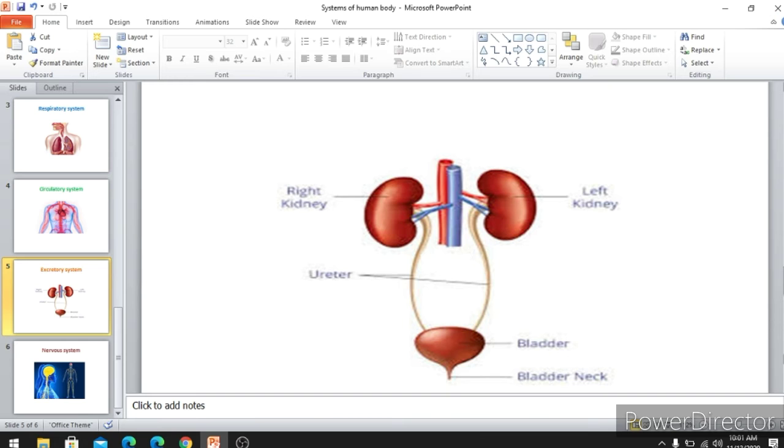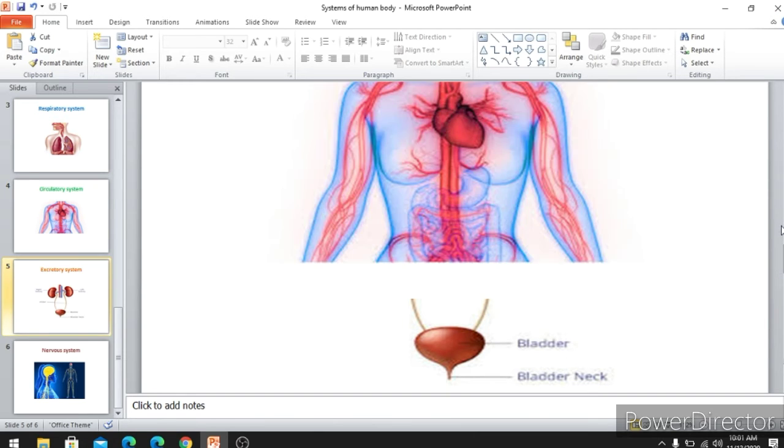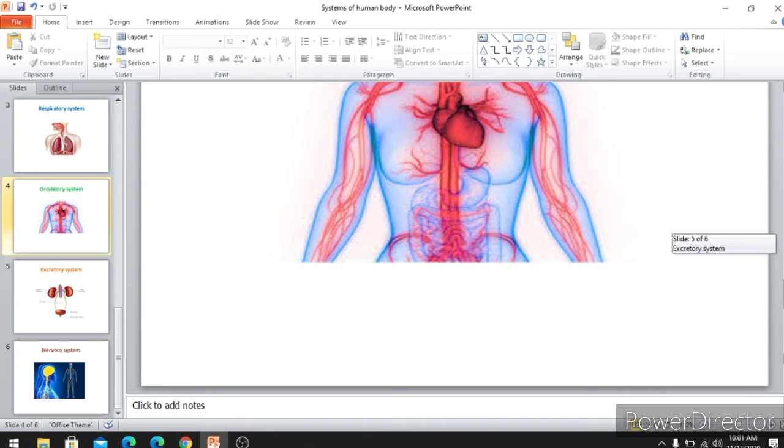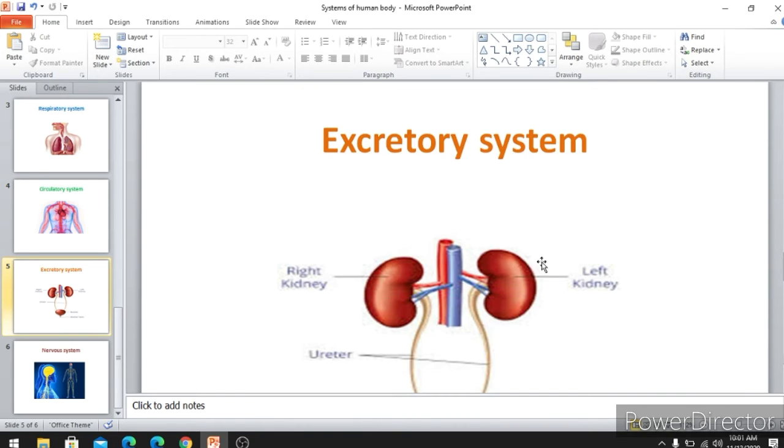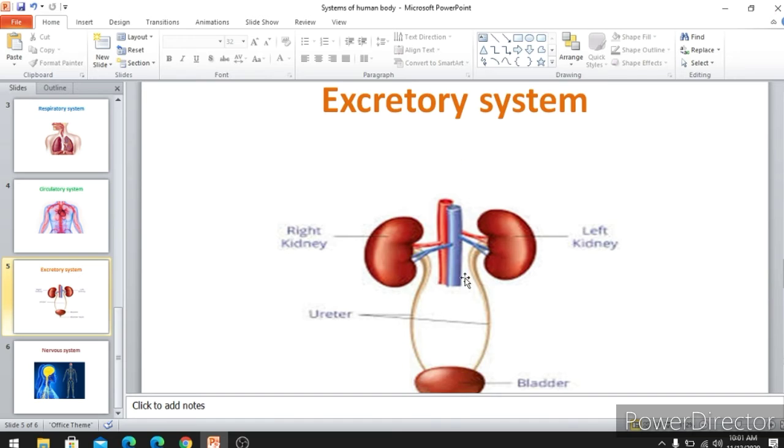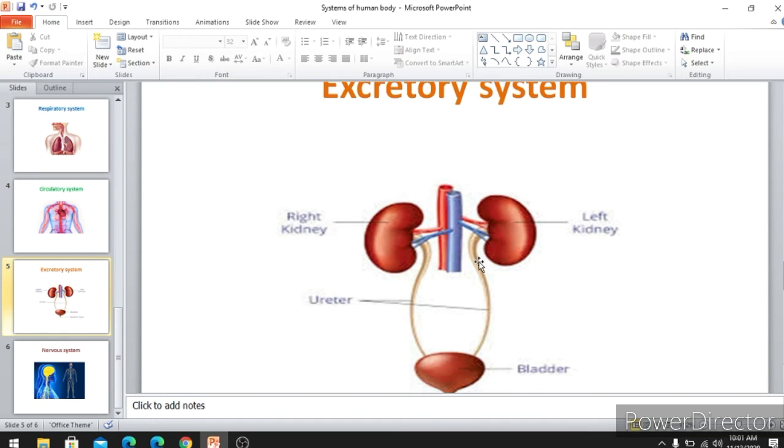They are helping in which system? The excretory system. What is the meaning of excretion? Sending the waste material out of the body is known as excretion. So what organs are the main organs in excretion? The kidneys are the main organs in excretion.